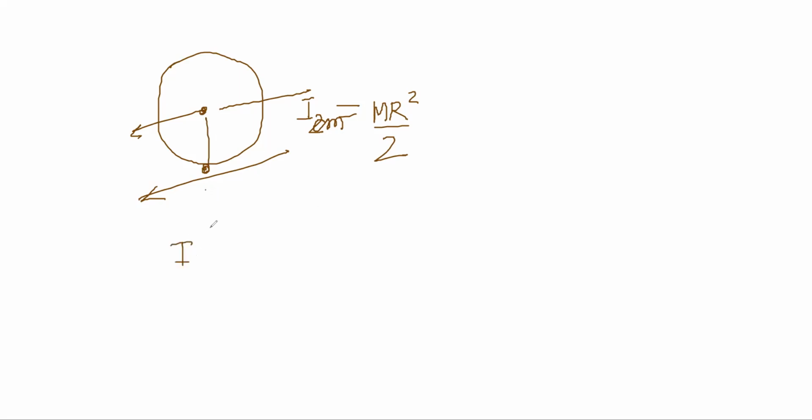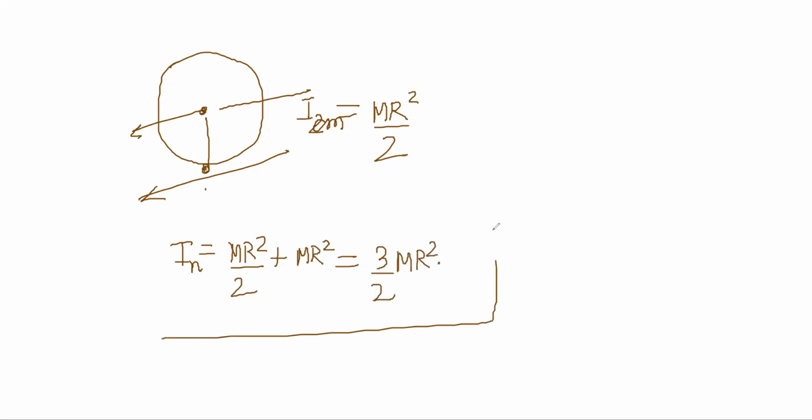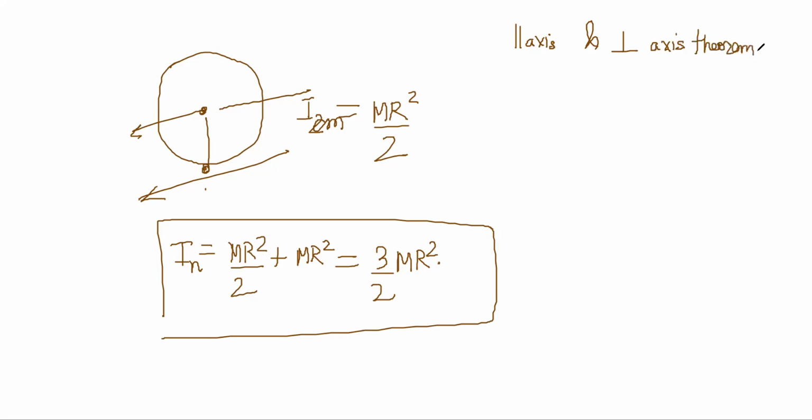That will be I equal to Mr square by 2 plus Mr square, which is equal to 3 by 2 Mr square. You don't have to do integrations if you can use the parallel axis and perpendicular axis theorem properly, and you know some basic results.